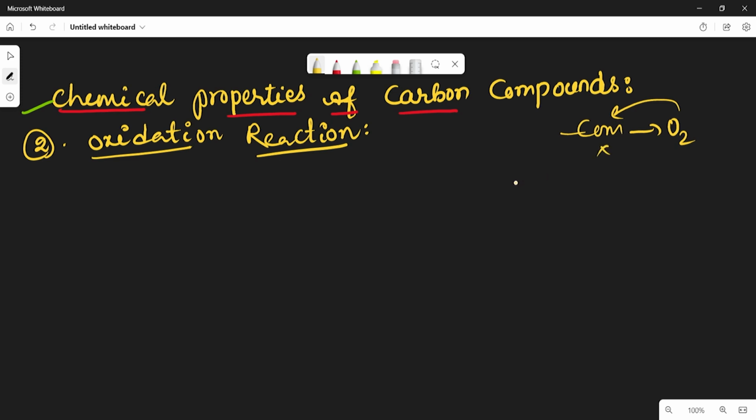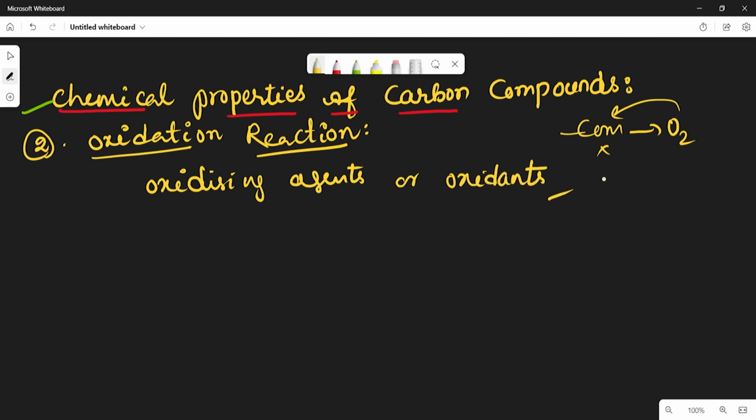Generally, oxidation reactions may be carried out by using oxidizing agents, or you may call them oxidants, which are substances that oxidize other substances and then themselves undergo reduction.